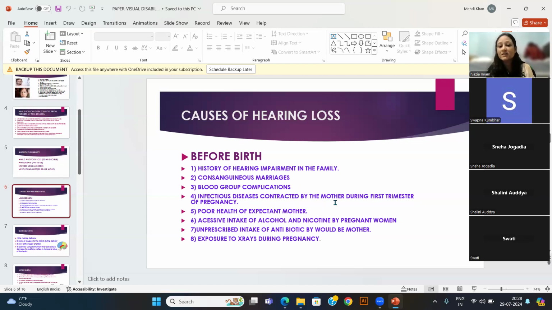Infectious disease contracted by the mother during the first trimester of pregnancy. What types of diseases can the mother suffer so that the child gets hearing loss? These are rashes with fever, mumps, or infectious diseases like measles. If it is severe in the pregnant woman, the infection can lead to some hearing loss.